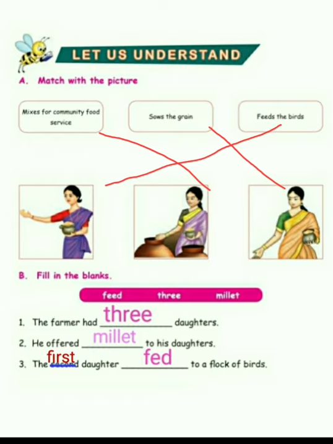Number 3, the second daughter. They have given second daughter. It's actually first daughter. So you strike out the second and you write first. The first daughter dash to a flock of birds. So you have to write here fed or feeds. Feed is not the right answer. You have to write feeds or fed. Okay, number 3. The first daughter fed to a flock of birds.